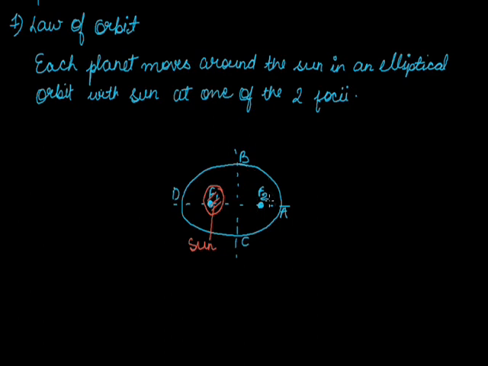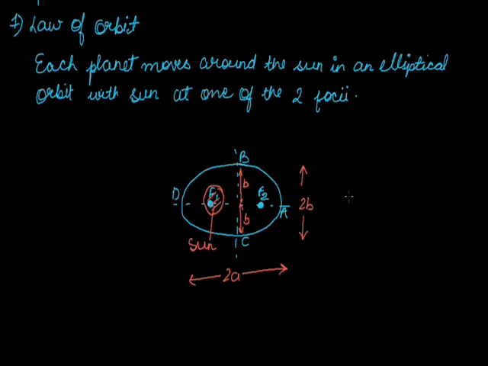The distances of the major axis and the minor axis: this distance is b and half is also b, so the total minor axis is 2b. And if we mark the distance for the major axis, this is 2a, the total distance from A to D. This is the representation of the law of orbit that Kepler has said.